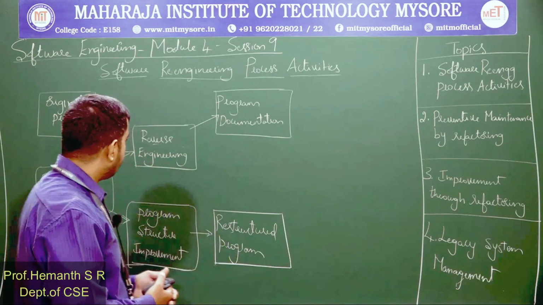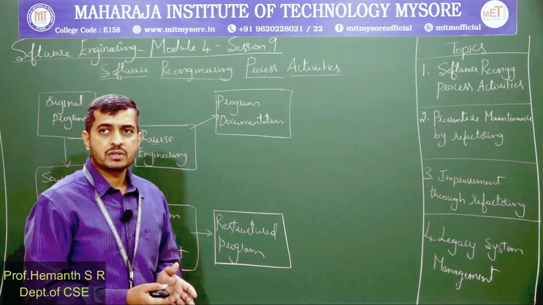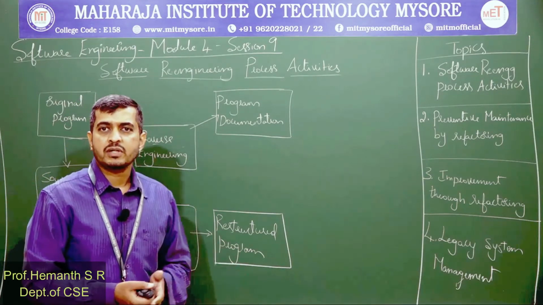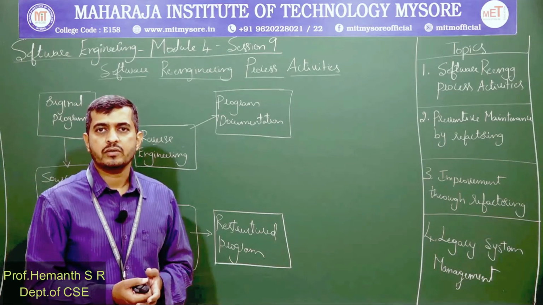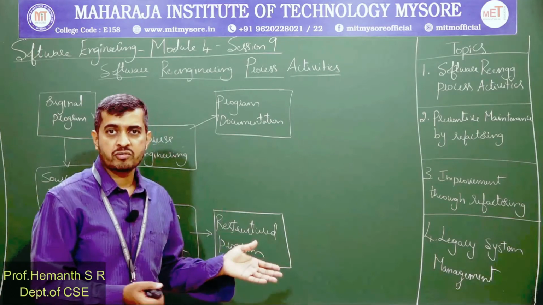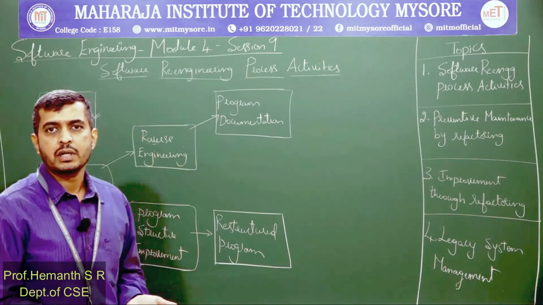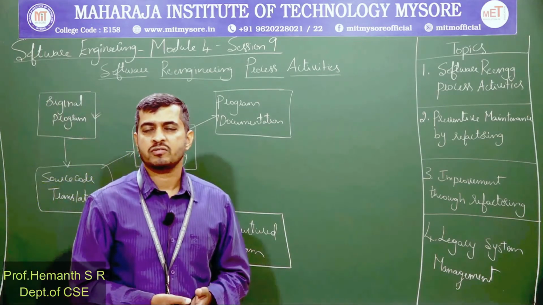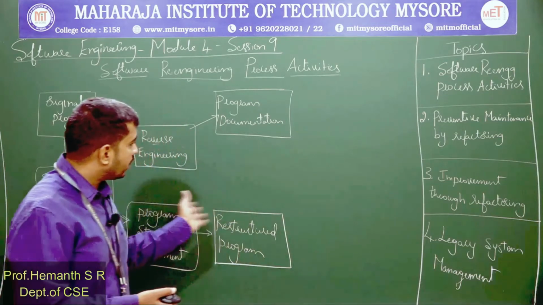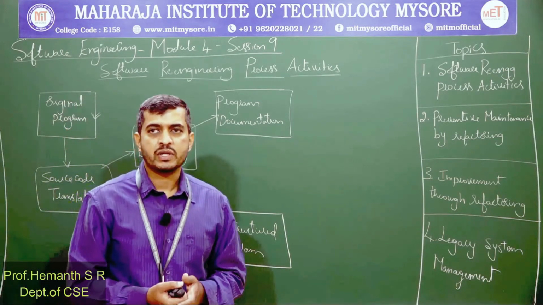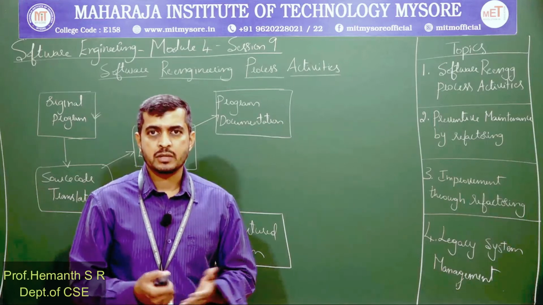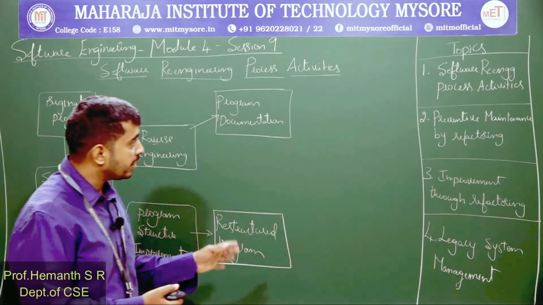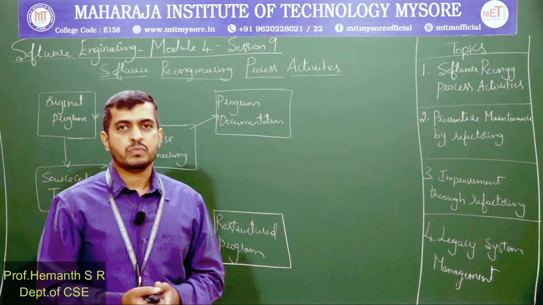Or to put it in simple terms, extending the lifetime of the software so that we need not replace it with completely new software. Let us continue using the existing software because it carries many benefits. We already discussed the benefits of re-engineering instead of replacement.